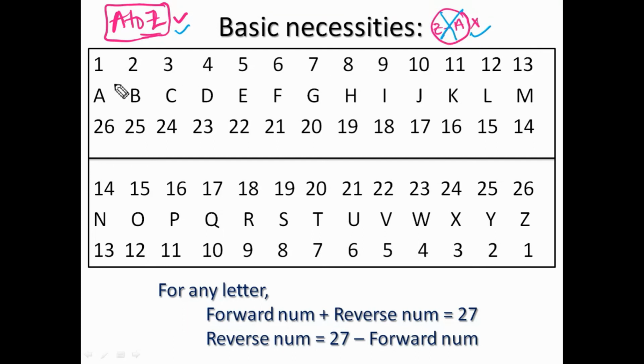Okay. You check any letter, suppose F. In the forward direction, what is its letter number? 6. In the reverse direction, what is its letter number? 21. What is the sum of 6 and 21? Yes, it is 27. You take any other letter, suppose it's T. In the forward direction it is 20, in the reverse it is 7. 20 and 7, it is 27. So for any letter you take, the forward number and reverse number sum will be 27.